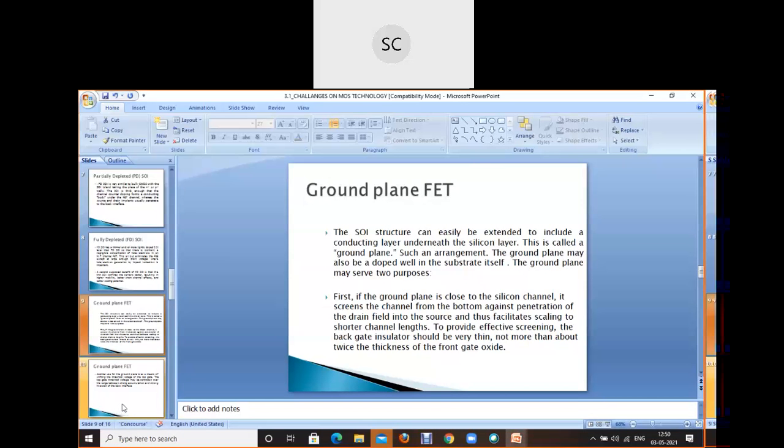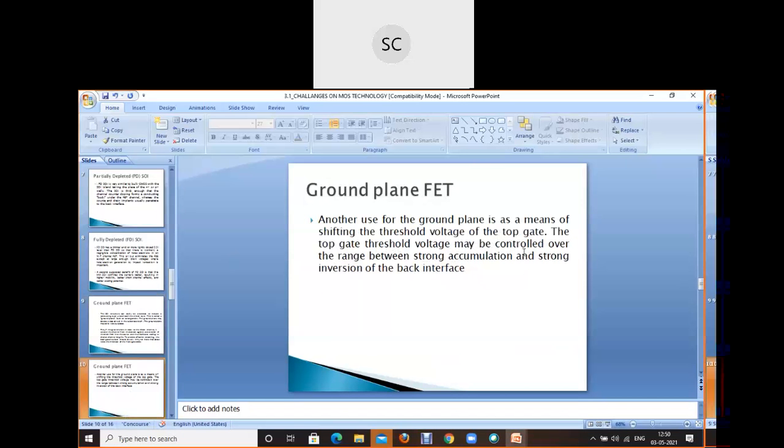I suppose you have written. Now write down the second point. Another purpose of the ground plane, what do we do with it? Shifting of threshold voltage of the top gate. That is, the voltage may be controlled over the range between strong accumulation and strong inversion of the back interface. थोड़ा थियोरेटिकल सब्जेक्ट है, थ्योरी है, but you need to manage somehow.